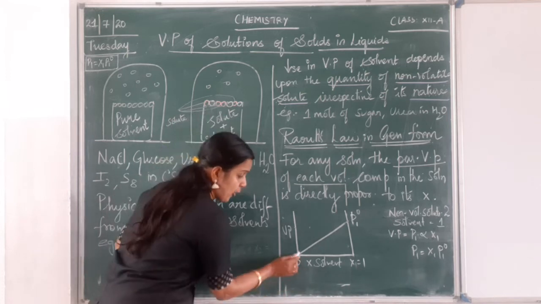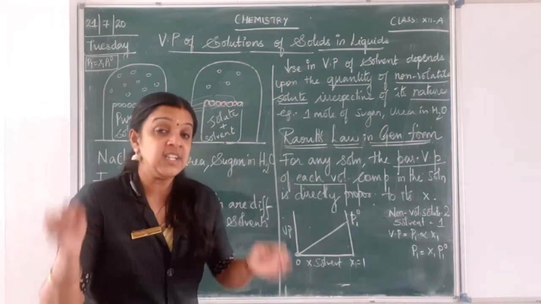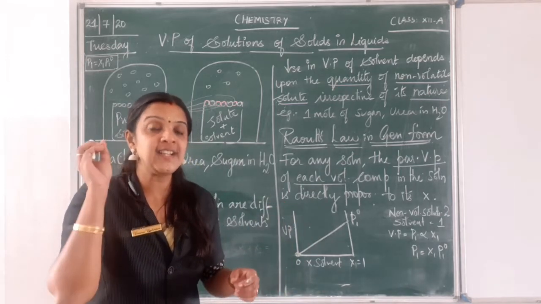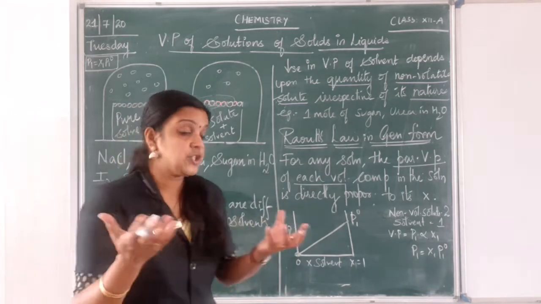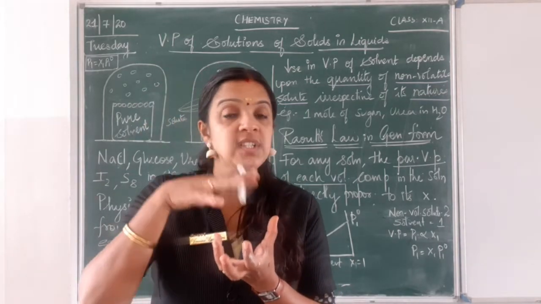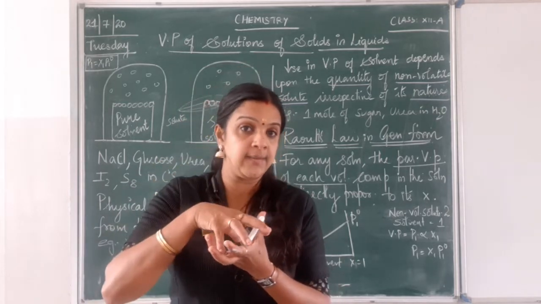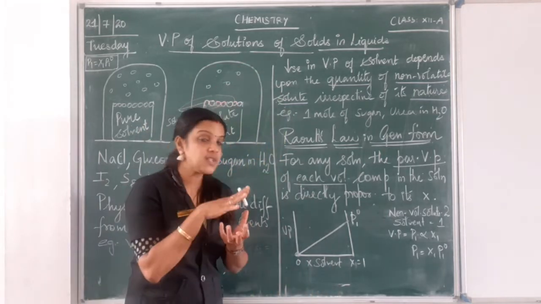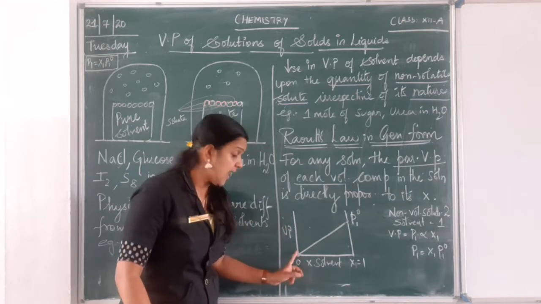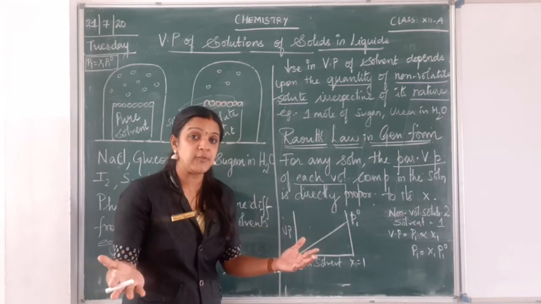That is, at this point it is 0, which means there is no solvent present. There is only a non-volatile solute. Assume that I have a beaker where I have only sugar inside, which is a non-volatile solute. If I have sugar or salt inside, what is going to happen? At this point my vapor pressure is 0, right? There is no change in the vapor pressure.